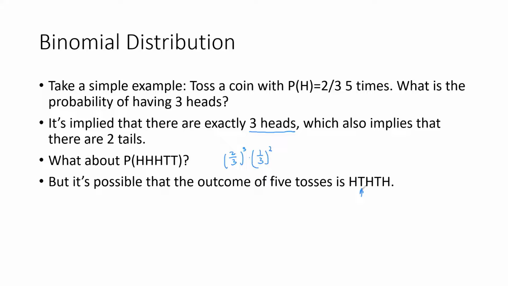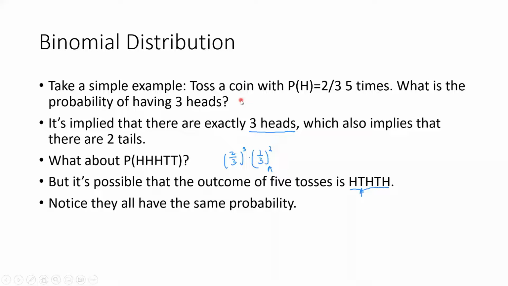And the probability of this outcome, if you multiply all the probabilities, you will get the same thing. It's exactly that. So they have the same probability. And all the other outcomes that have 3 heads and 2 tails will have exactly the same probability, which is (2/3)^3 times (1/3)^2. So you add them up, and you only need to figure out how many such outcomes there are in 5 tosses. That's the counting problem.